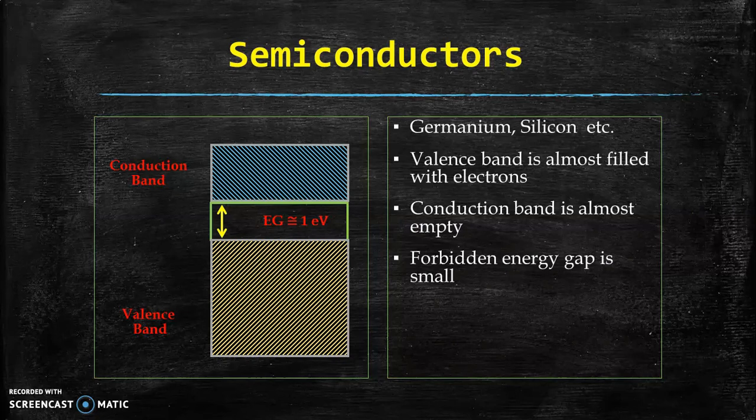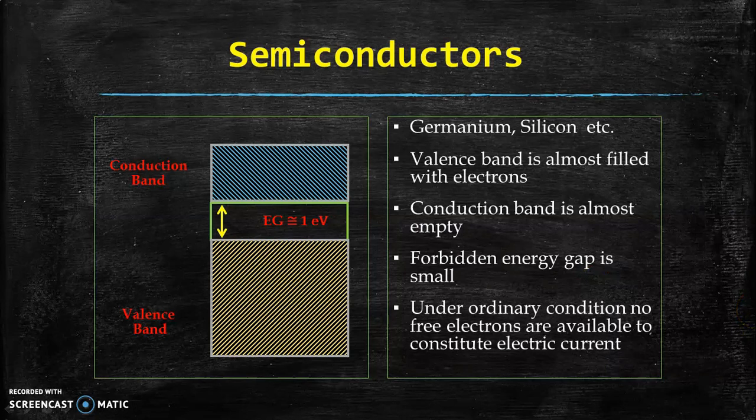Forbidden energy gap in case of semiconductor material, it is very small, and that is approximately equal to the 1 electron volt.